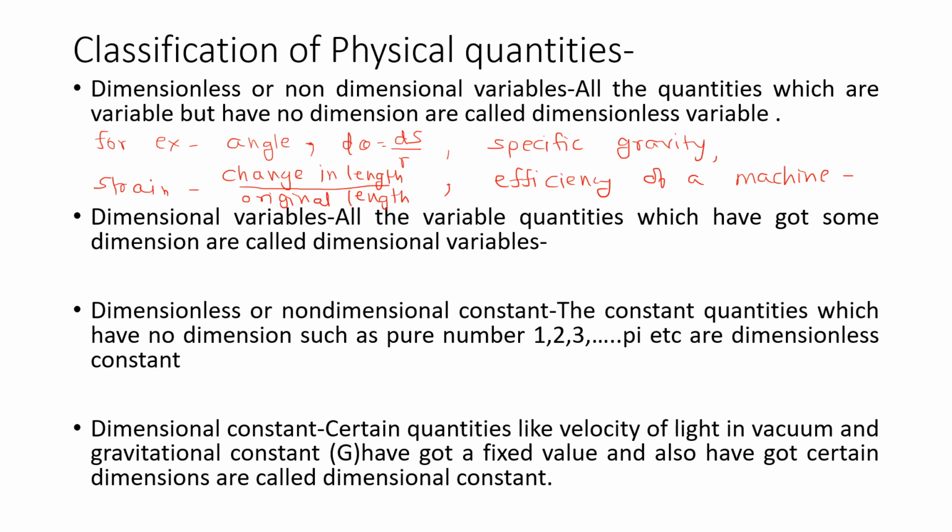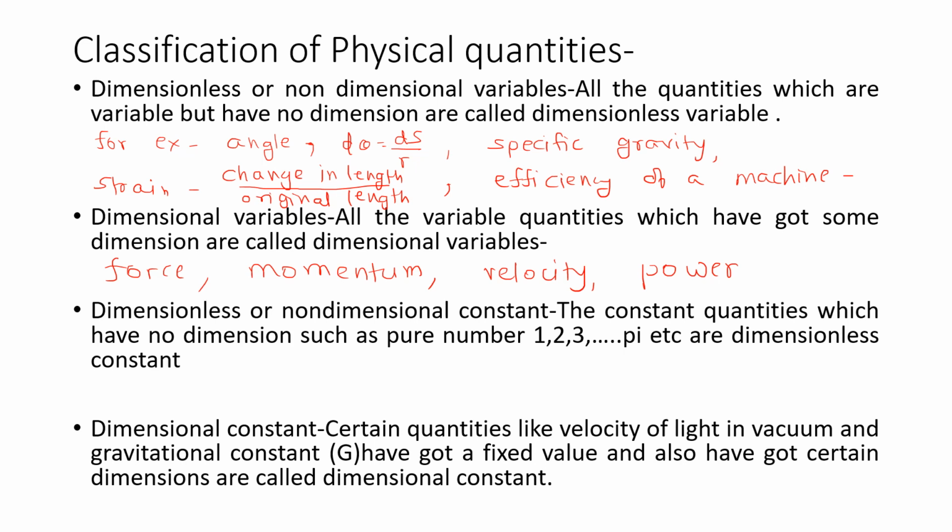The second category is dimensional variables. They are varying from time to time, but they have got some dimensions. So quantities like force, momentum, velocity, power. These are all physical quantities which depend upon mass, length or time in some way. They have got some dimensions. So that is why they are dimensional variables.